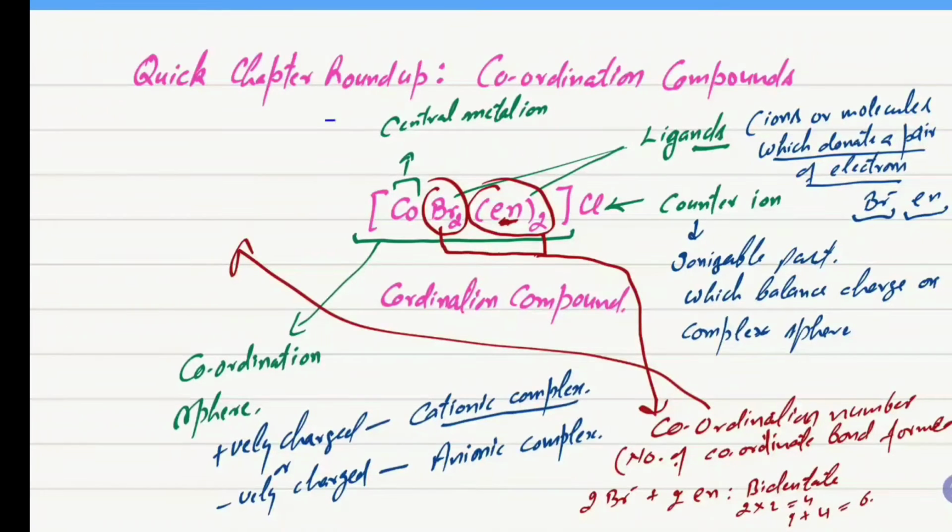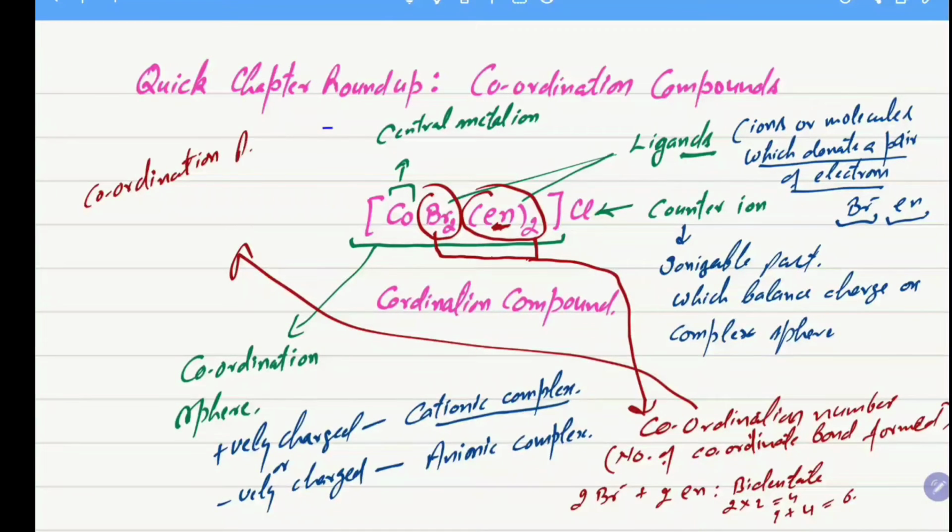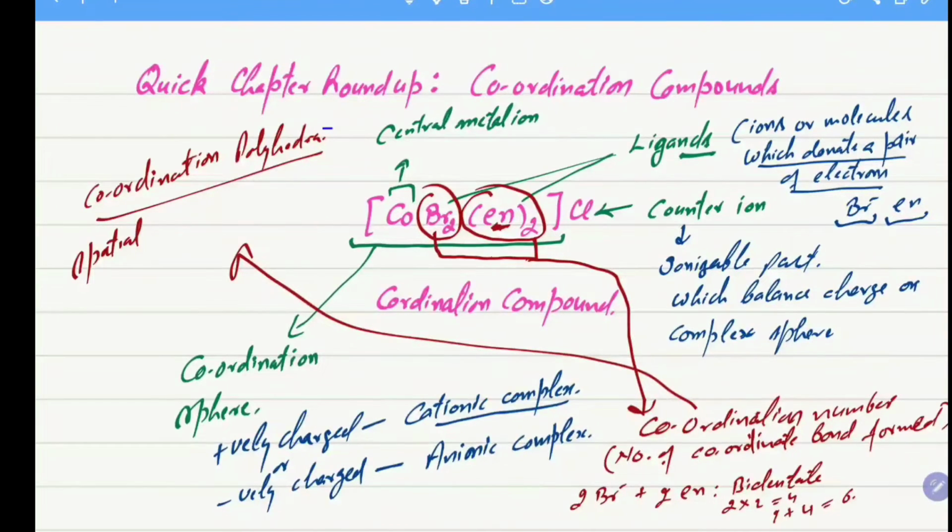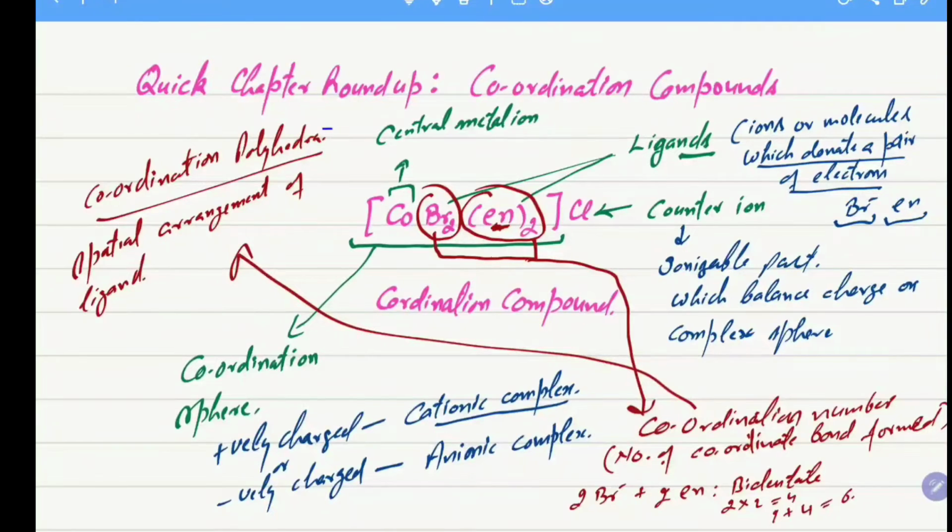This coordination number decides the geometry of this coordination compound. That is going to give you the information of coordination polyhedra. What is this coordination polyhedra? The polyhedra is the spatial arrangement of the ligands attached to the central metal ion in three-dimensional space. This spatial arrangement of the ligands in three-dimensional space around the central metal ion is called coordination polyhedra.